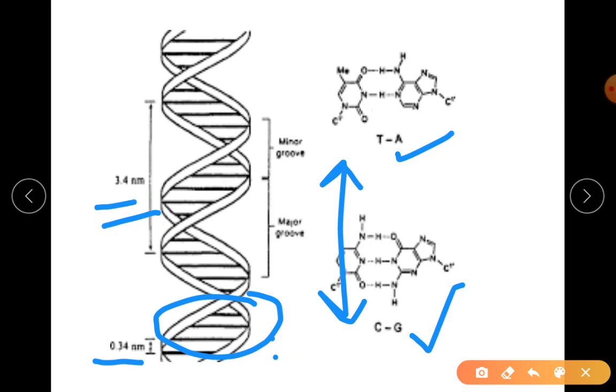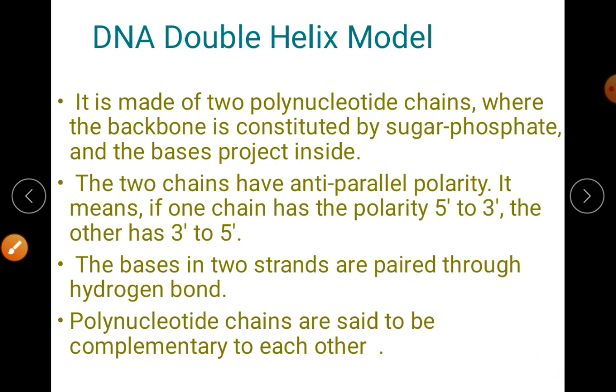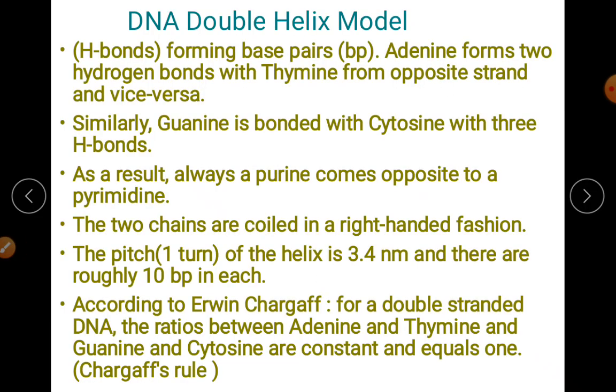So in your textbook, if it is given in nanometer, please follow nanometer. You can follow either nanometer or Angstrom. In your textbook, it is nanometer itself. In some books you may refer to, it will be in Angstrom. So there will be a one decimal point shift. If it is 3.4 nanometer, we will write it in Angstrom as 34 Angstrom. Angstrom means 10 to the power minus 10. Nano means 10 to the power minus 9. So I was here.